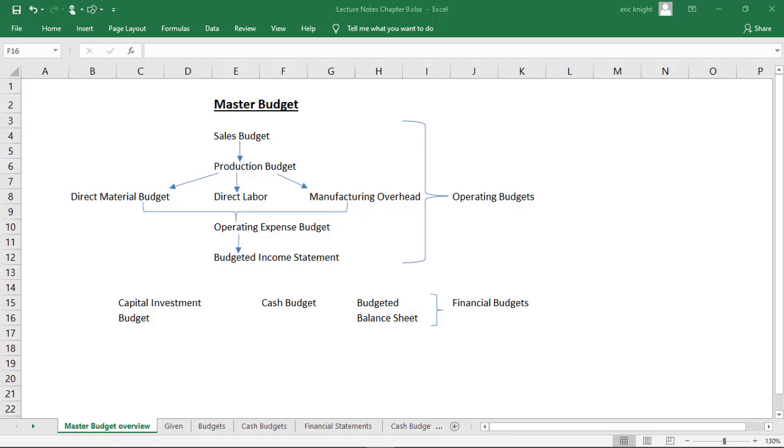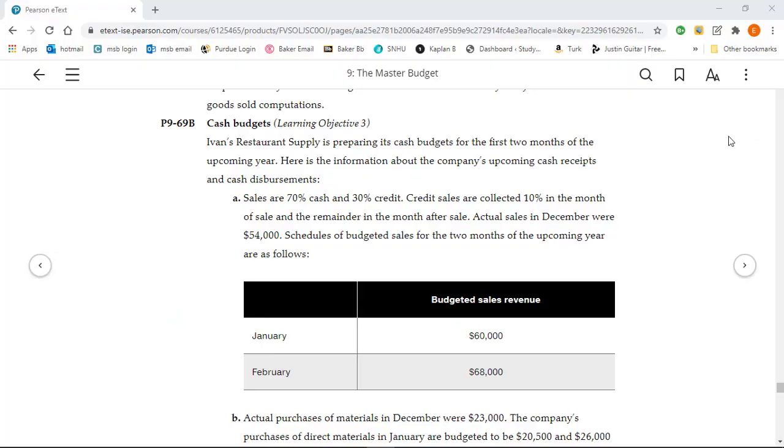Just to remind you where the cash budget finds itself on the master budget. The cash budget is one of the financial budgets. To understand cash budgets, we're going to work one of the problems that we have in our textbook. If you look in the back of the textbook, you'll find problem P69B, Ivan's Restaurant Supply.